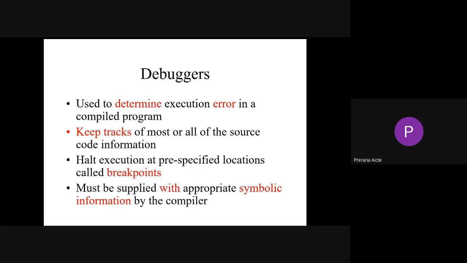So keep track of most or all sources of code information. Halt execution at a pre-specified location called breakpoints. So if there is any abnormal condition, that is a looping phase, it goes to continuous execution. So if you want to halt your execution, then we go for breakpoints. It must be supplied with appropriate symbolic information by the compiler.